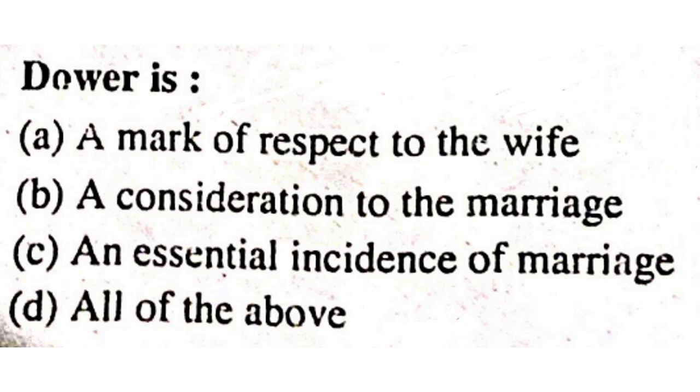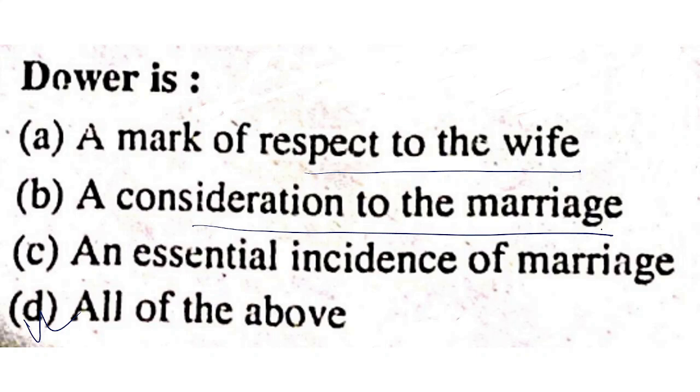Dower is a mark of respect to the wife, a consideration to the marriage, an essential incidence of marriage, or all of the above. It is all of the above. It is a mark of respect to the wife, yes, a consideration to the marriage. This consideration is paid to the wife by the husband, and it is an essential condition of marriage in Muslim marriages. So all of the above is the correct answer.